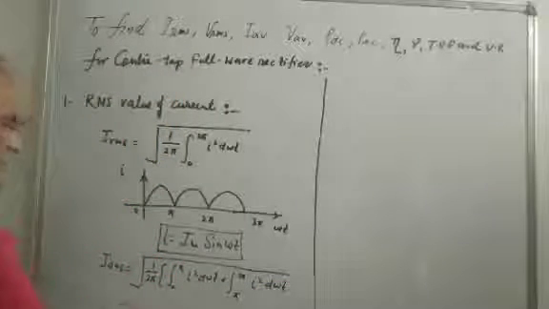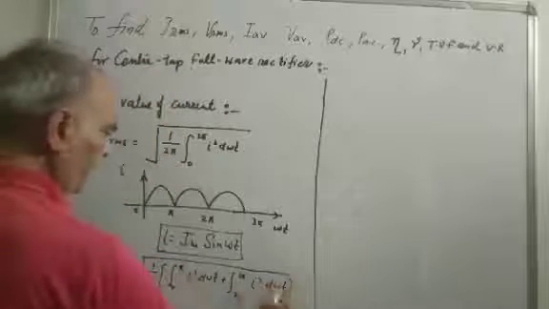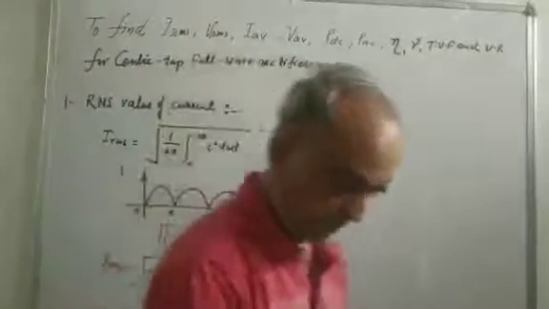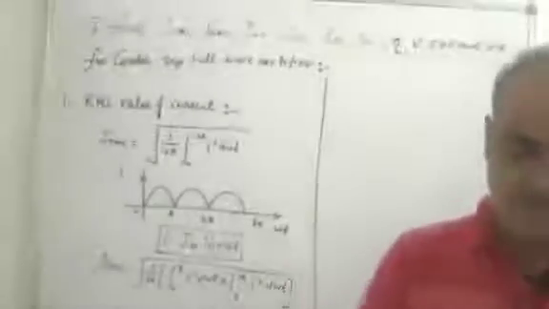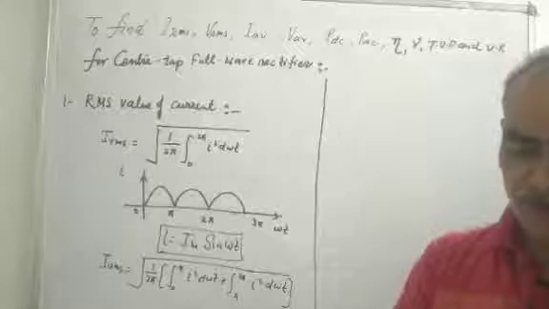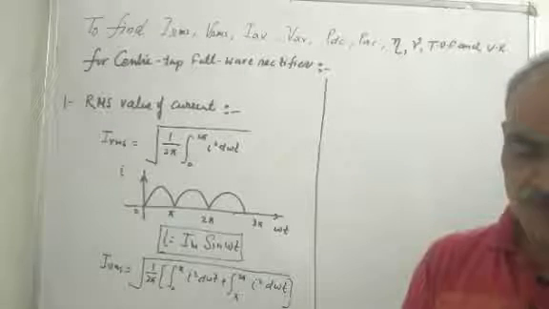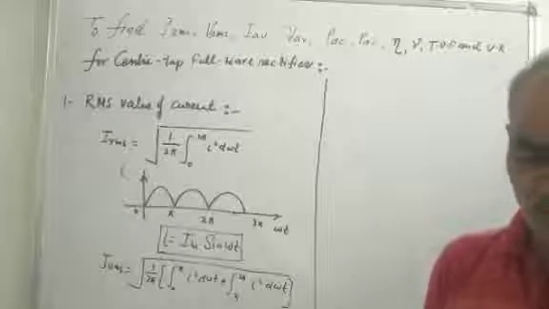Substituting the value of I in this equation, we obtain the value of I square with the help of I is equal to Im sin omega t.